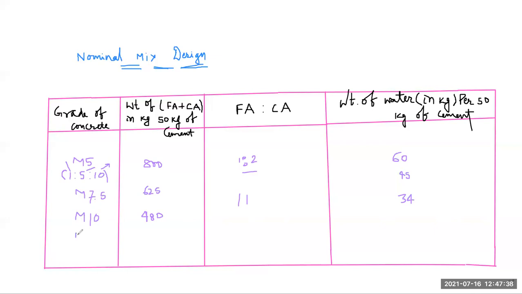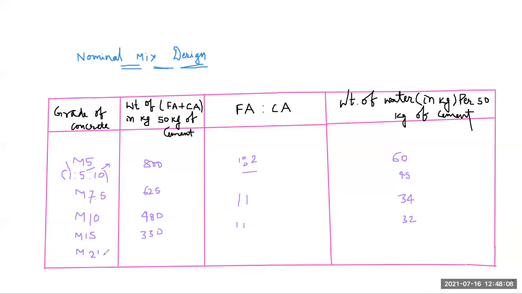Here M15 grade of concrete is used. Here the weight of fine aggregate plus coarse aggregate used is 330. That is same. Next, the weight of water here we use is 32 kg. Next is your M20. M20 grade of concrete is used.